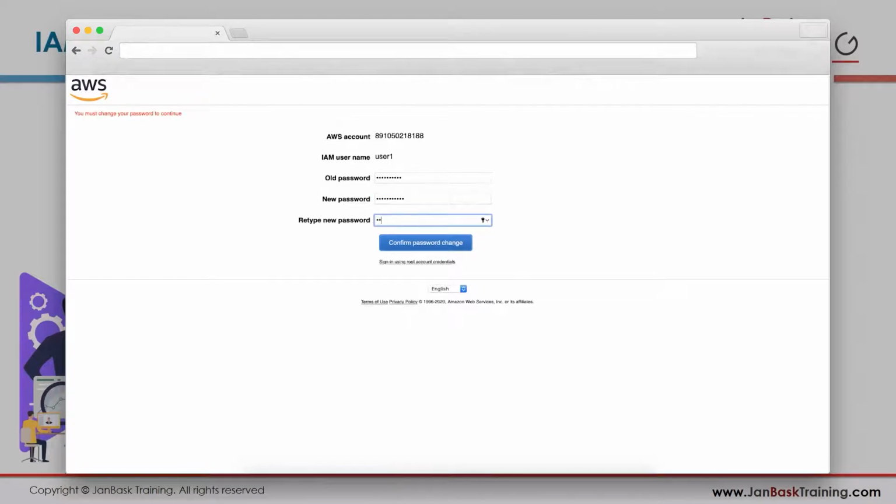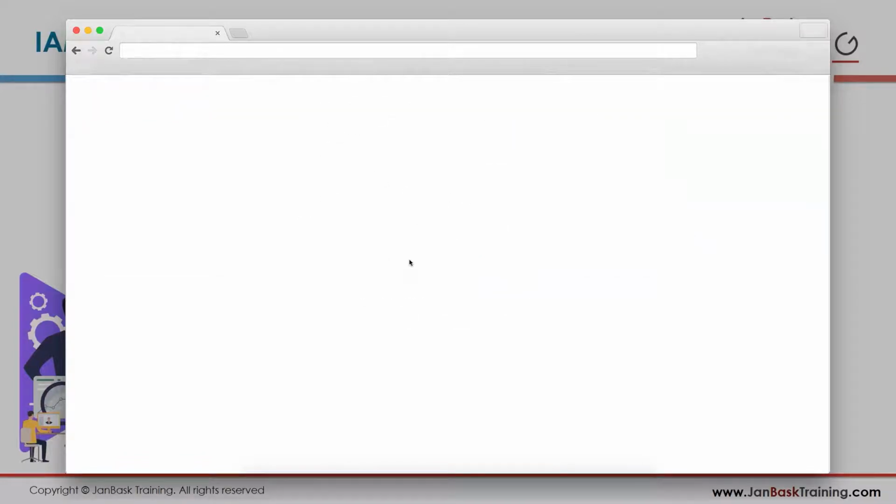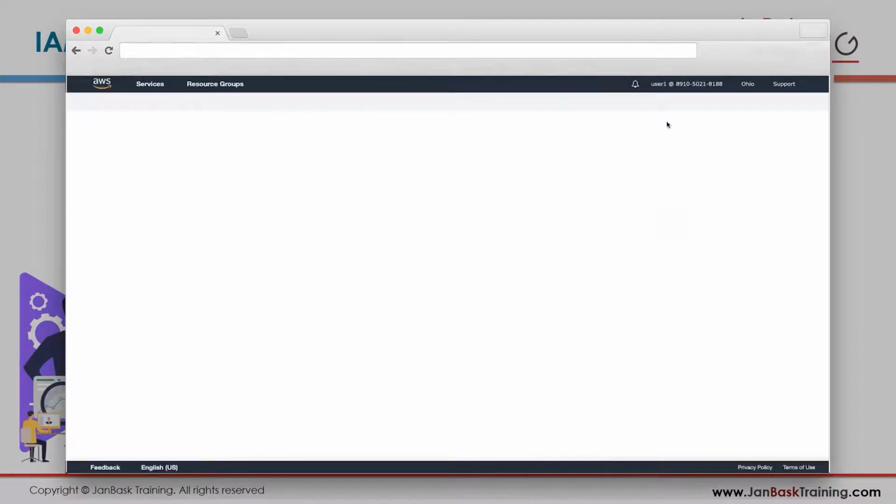Confirm password change, not now. And I am logged in as user1. See, user1.